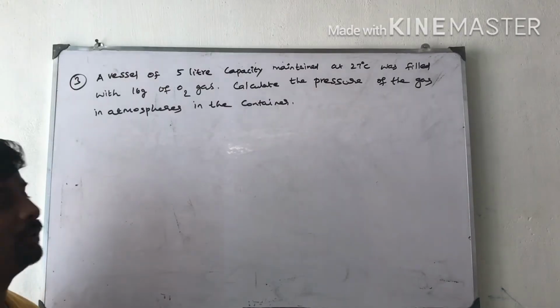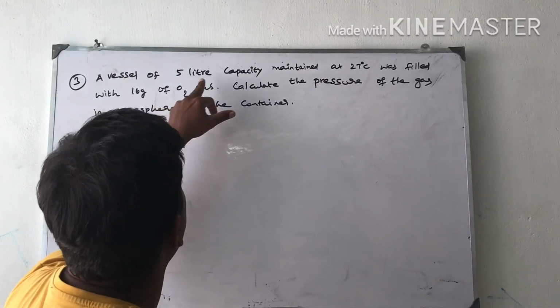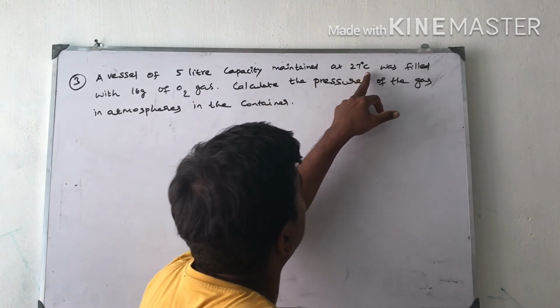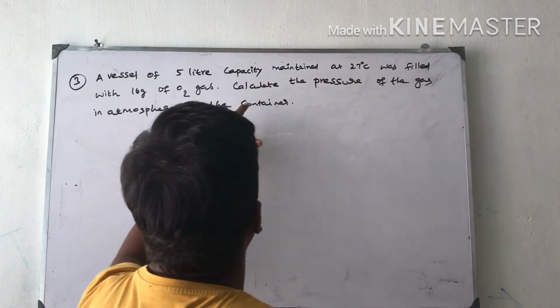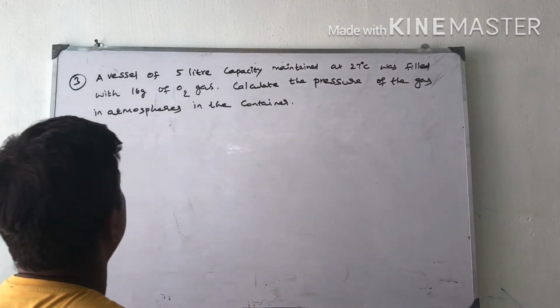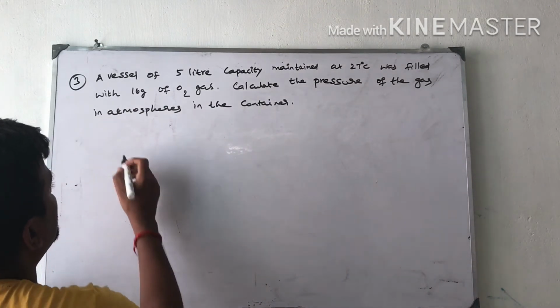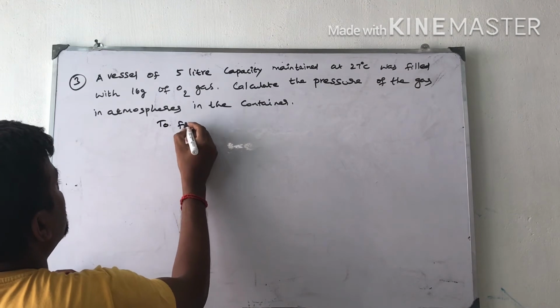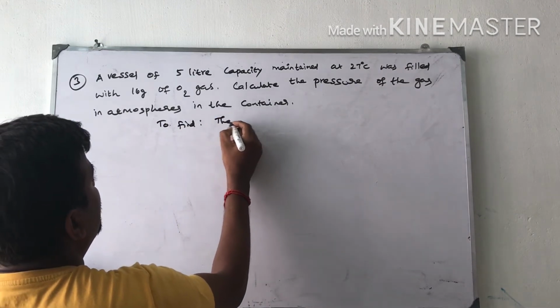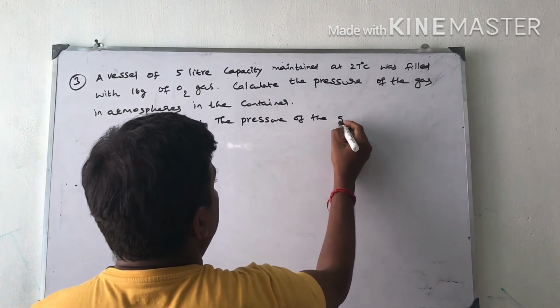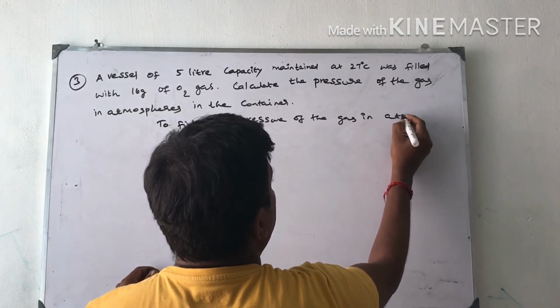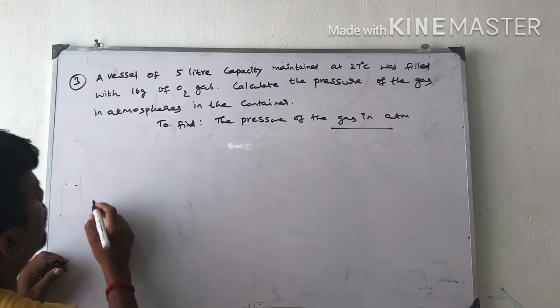millimeter mercury. The question is, a vessel of 5 liter capacity maintained at 27 degrees Celsius was filled with 16 gram of oxygen gas. Calculate the pressure of the gas in atmospheres. To find the pressure of the gas in atmosphere, this also we have to note it down.